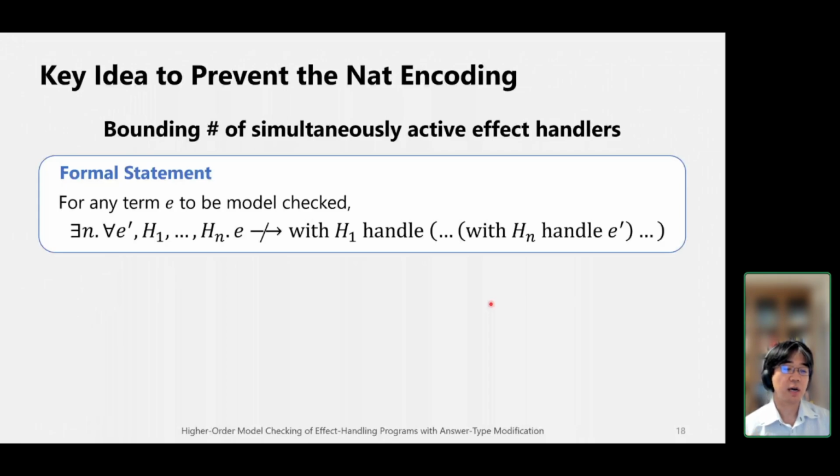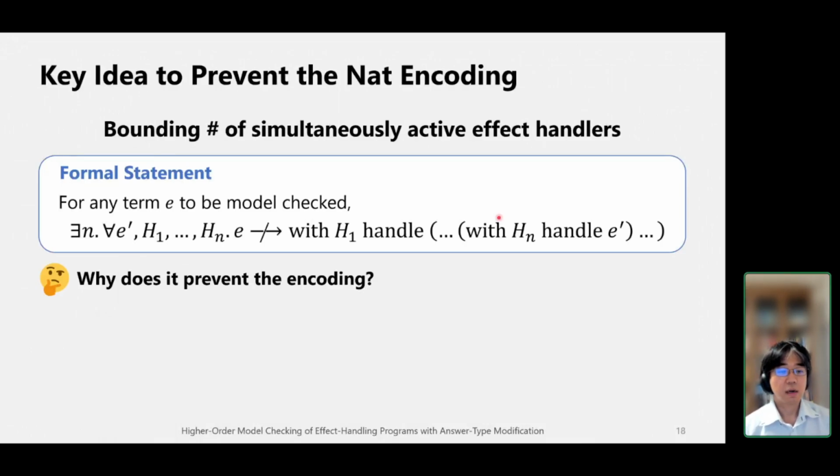Then there exists some natural number n that bounds the number of effect handlers that appear at runtime and simultaneously handle the effects of some term E prime here. And active effect handlers means effect handlers in the state of handling the effects of some term.